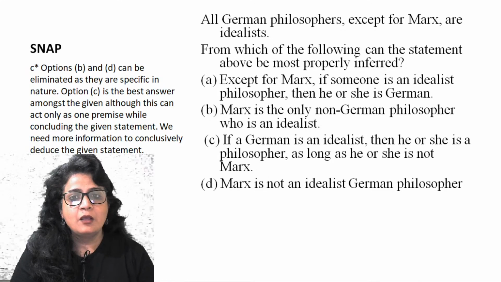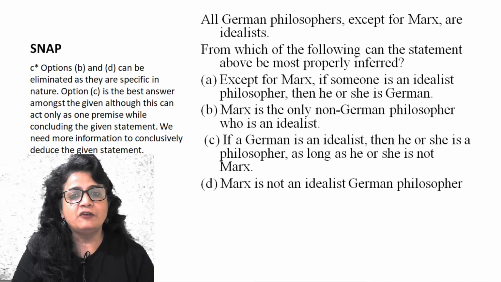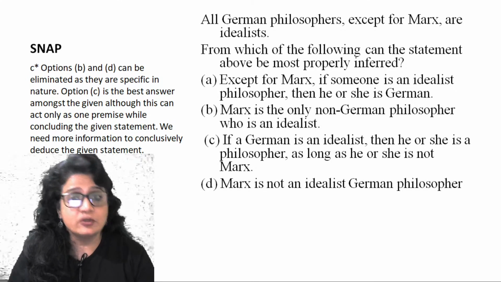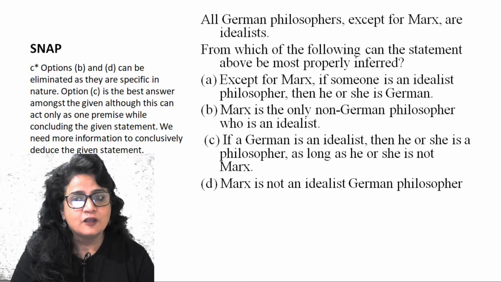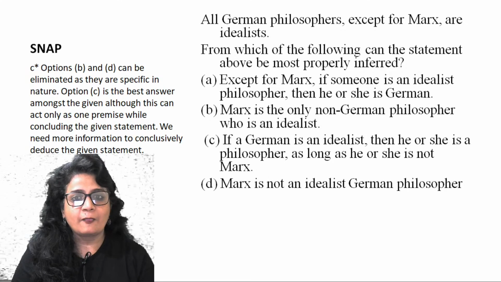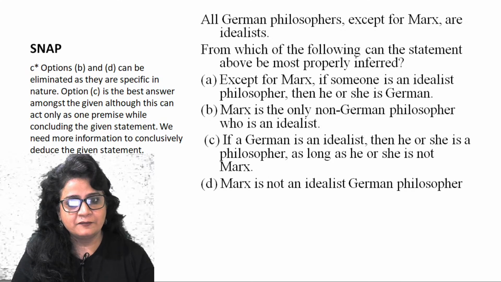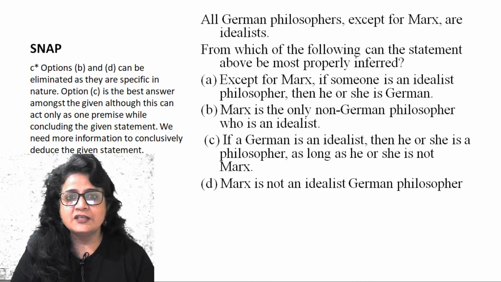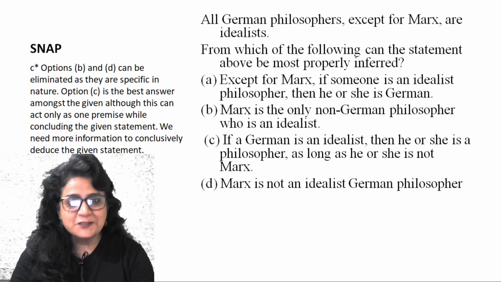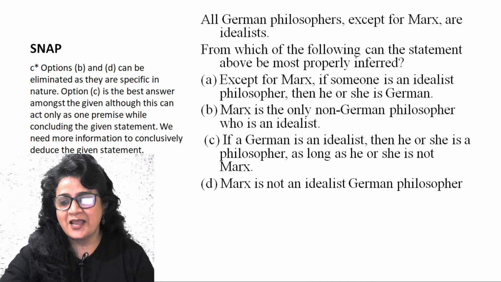Look at B. Marx is the only non-German philosopher who is an idealist, whereas he is a German philosopher. Right? So this statement is actually clearly contradicting the statement. C. If a German is an idealist, then he or she is a philosopher, as long as he or she is not Marx. So this seems very convoluted, but this is actually the answer.